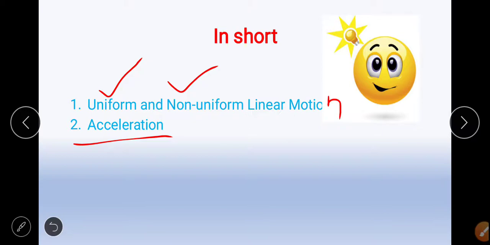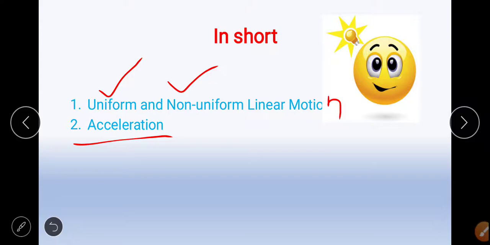In acceleration, we have studied that the rate of change of velocity is called acceleration. If there is a change in the velocity with respect to time, whether it is increasing or decreasing, it is called acceleration. If there is no change, it is called unaccelerated motion or zero acceleration.